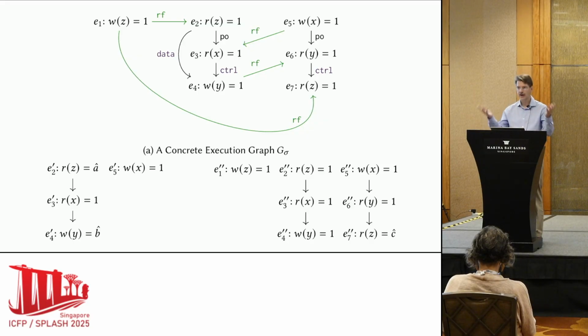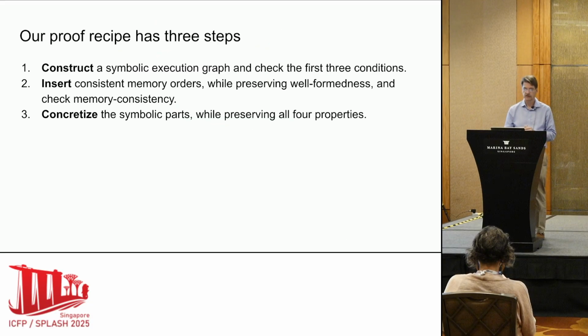Various algorithms have various things they want to say, and we can reason about correctness and about soundness. The way this works in practice is that we discovered we have a single recipe that works for all the ones we tried. The recipe goes as follows. First we construct the graph, the existential graph on the right.